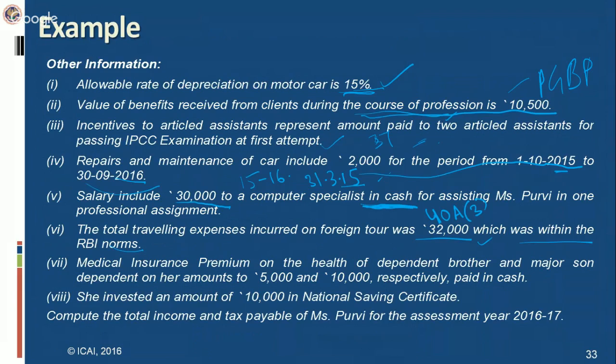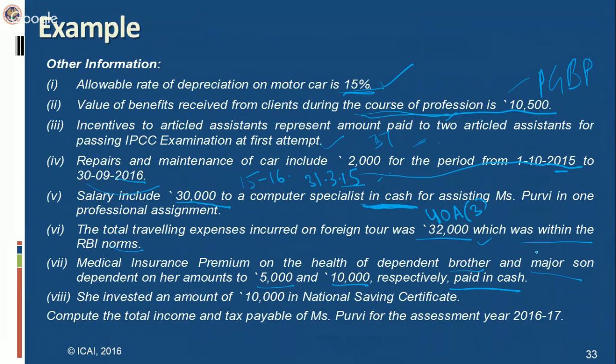Then medical insurance premium on health of dependent brother and major son dependent on her amount to 5,000 and 10,000 respectively paid in cash. Here the medical insurance premium is paid on the health of a dependent brother. It is not at all related to the PGBP head of income. It is related to the chapter 6 deduction. She is paying a medical insurance premium in respect of dependent brother. Dependent brother does not fall in the definition of family.